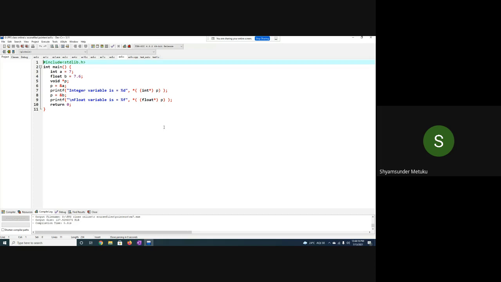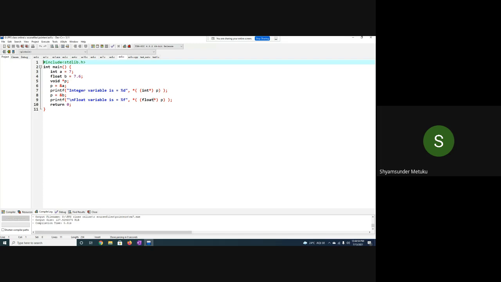Is it possible to use a void pointer without typecasting? It is not possible, yes or no? A void pointer must be typecasted. What do you mean by typecasting? At that moment, you want to change the behavior of P as an integer pointer or a float pointer by writing within brackets whatever pointer type you intend. So if you want to print as an int star, you simply write int star before the P, and to access the value, the whole thing is again covered with a star, isn't it? Is it clear?